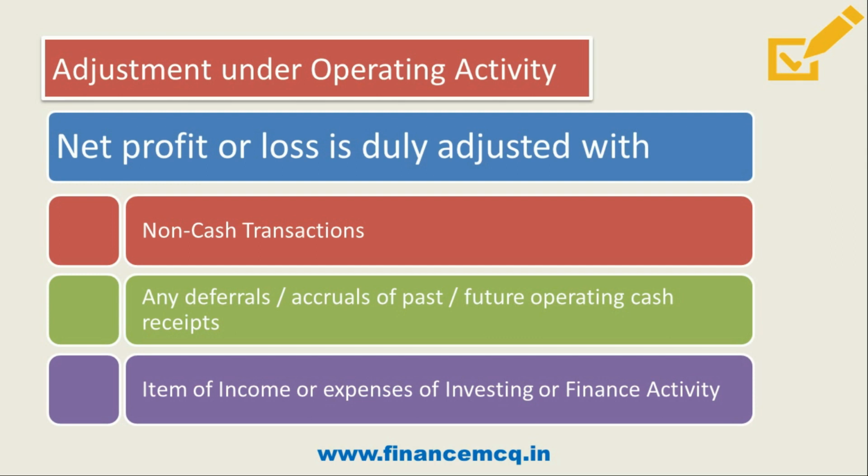For example, interest payment is related to finance activity. Hence, it will be deducted from net profit adjustment and will be added in the finance activity. So friends, these three items are the adjustments to be made under the indirect method for ascertaining cash flow from operating activity. I hope all these three points are clear to you. Now let's move to the next point.